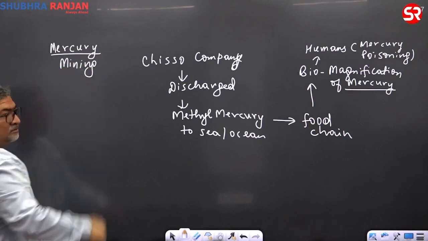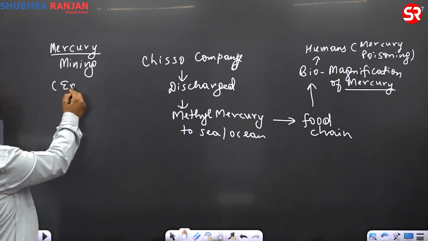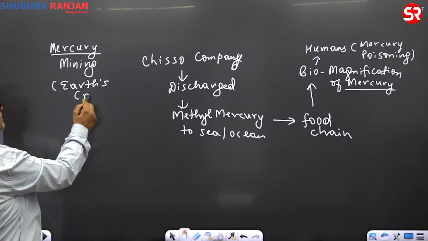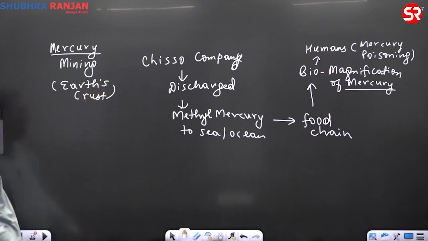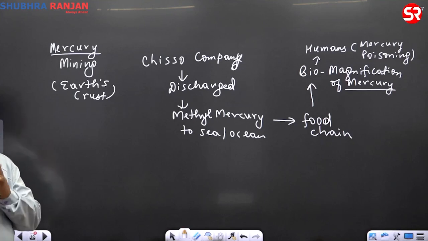See, mercury is a metal, no? Iron, aluminium, copper, all these are metals. And what do we do for that? I think ore, no? Metallurgy. So the mercury we use today is not artificially made. We mine it out from the earth. From where are all these deposits? Earth's crust. As we do the mining of ore, even today there is mining of mercury. And then we purify mercury and use it in various products.